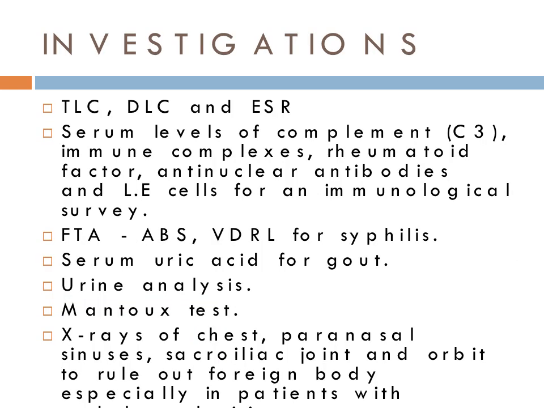Investigations like TLC, DLC, total leukocyte count, differential leukocyte count, and ESR are done. Serum levels of complement C3, immune complexes, rheumatoid factor, anti-nuclear antibodies, and LE cells for the immunological survey. FTA-ABS, VDRL for syphilis. Serum uric acid to rule out gout, urine analysis, Mantoux test, X-ray of chest, paranasal sinuses, sacroiliac joint, and orbit to rule out foreign body, especially in patient with nodular scleritis.